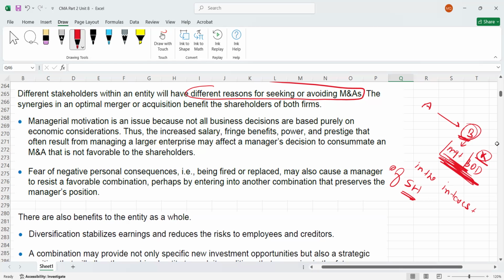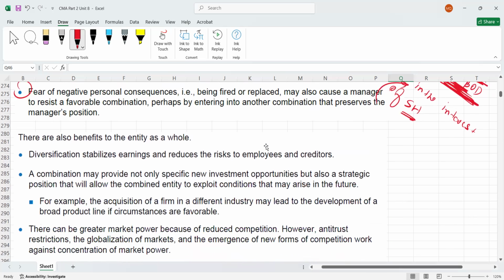But even this merger is in the interest of shareholders, right? So these are the plus and negative points. I have explained these two points. You can go through them. This point is the example of the first, and this point is the example of the second. The first I explained was when the board wants to sell, and the second example I gave was when the board doesn't want to sell. So these two points I have explained now.